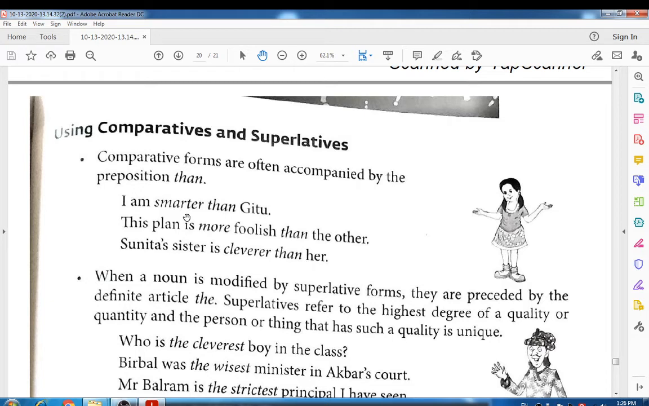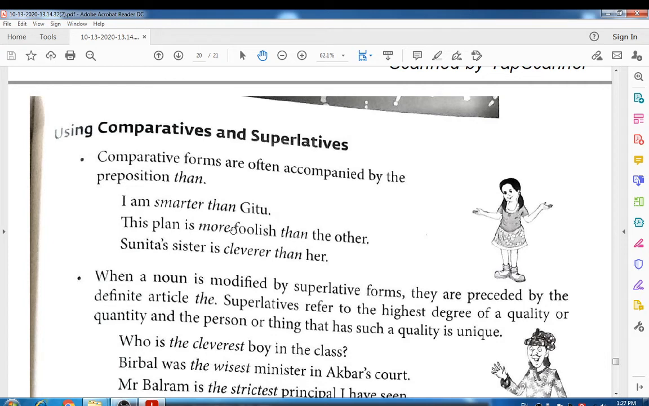Here we can easily identify the sentence belongs to the comparative degree because the adjective has the suffix er, and along with this there is a than. After that, the comparative form of the adjective is accompanied with a than, right? So, I am smarter than Jitu. Look at the next example.